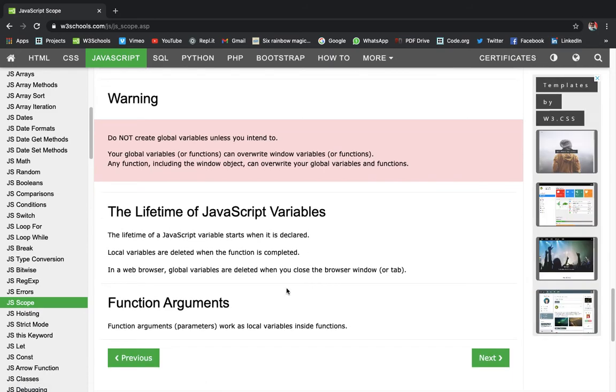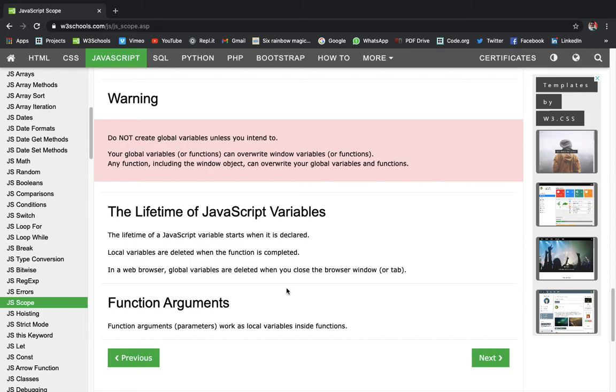So, the lifetime of JavaScript variables. The lifetime of JavaScript variables starts when it is declared. Local variables are deleted when the function is completed. In a web browser, global variables are deleted when you close the browser window or tab.